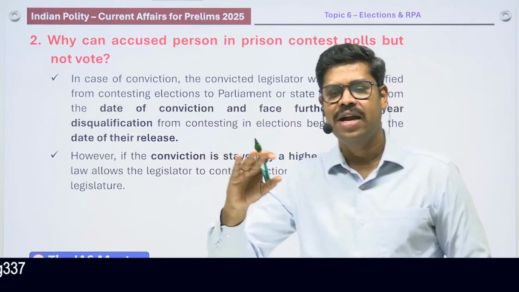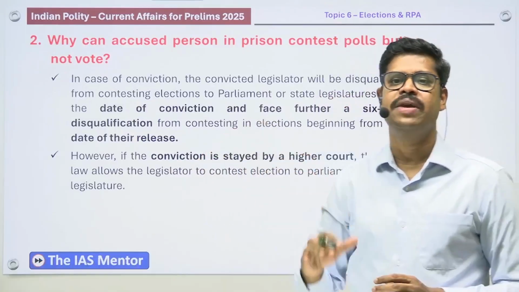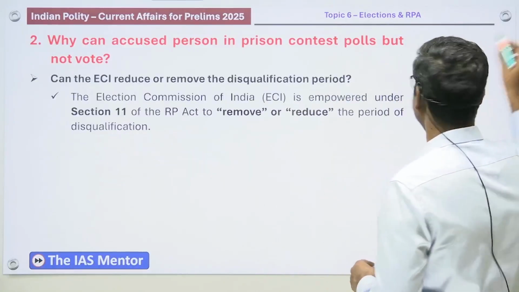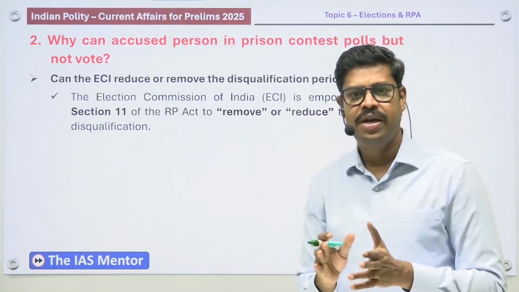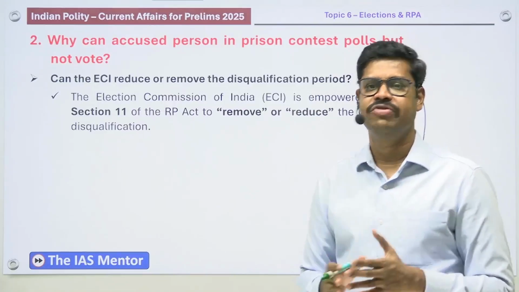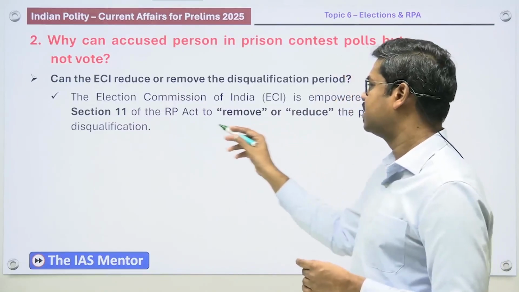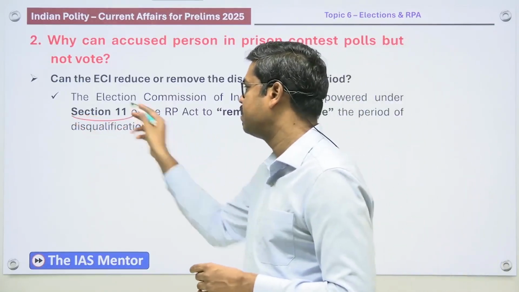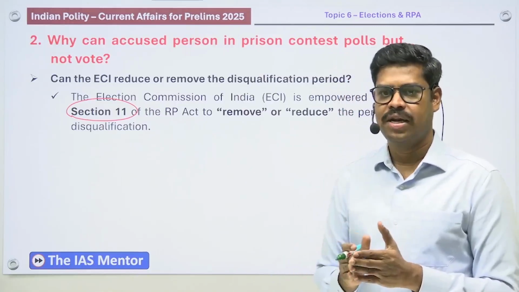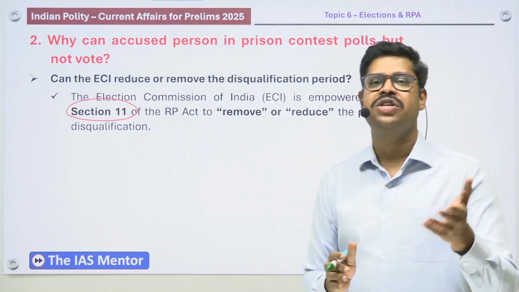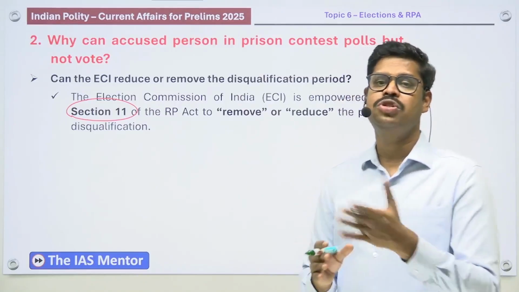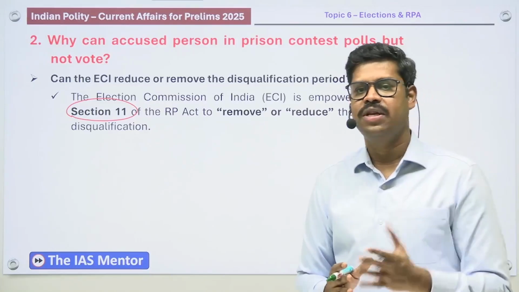However, can this disqualification be reduced by any authority as per the legal position in our country? Yes, that can also be done. The Election Commission of India is the authority, and it is given the power under section 11 of the Representation of People Act. Under section 11 of the Representation of People Act 1951, the disqualification period of any person can be removed or reduced by the Election Commission of India for reasons given in writing.